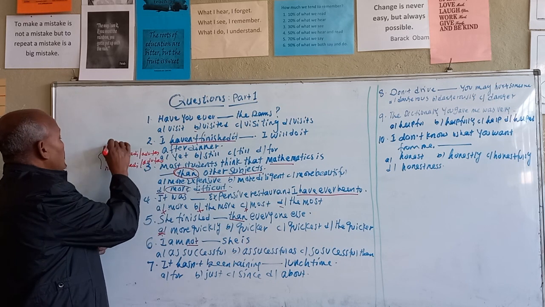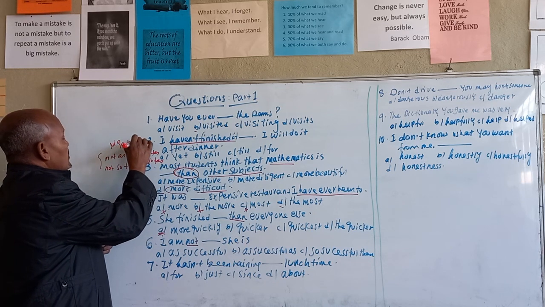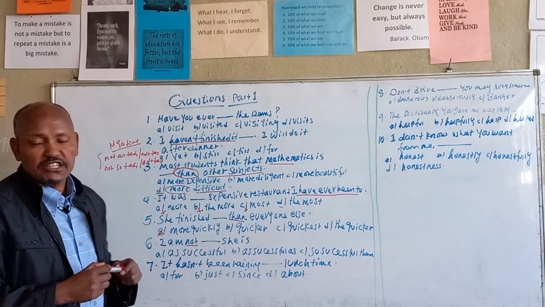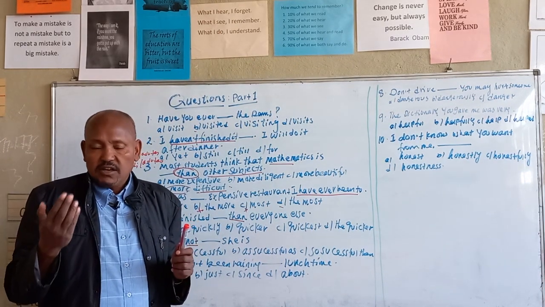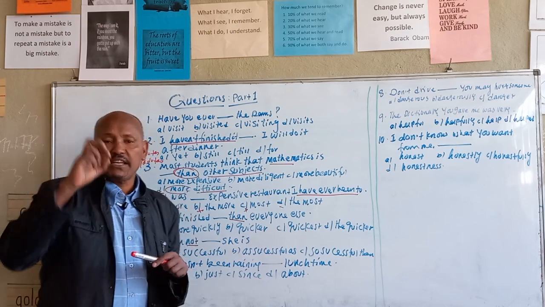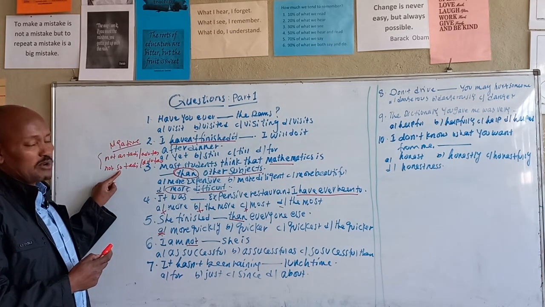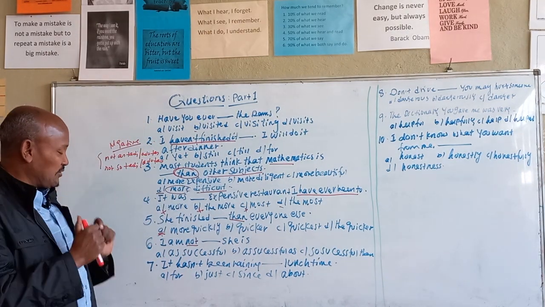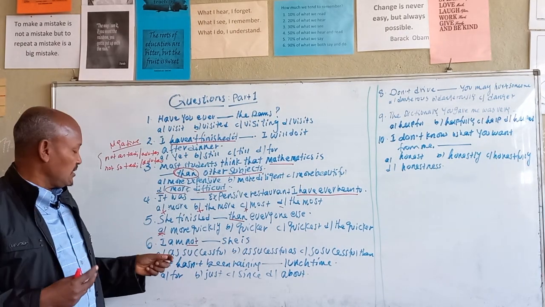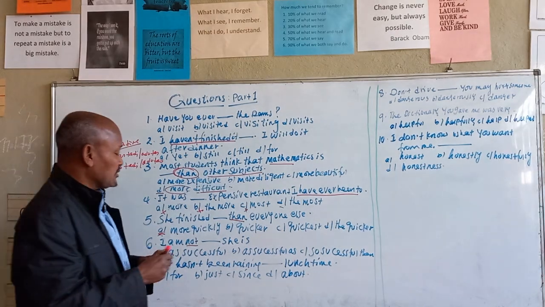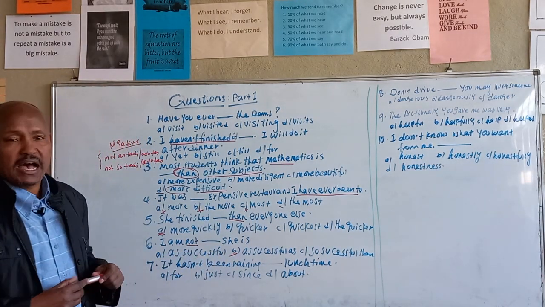This is called a negative comparison. If the first one is not better than the other, if the first one is lesser than the other, we can say negative. If it is negative, we had better use these two structures. From this definition, we had better use "not as successful as".